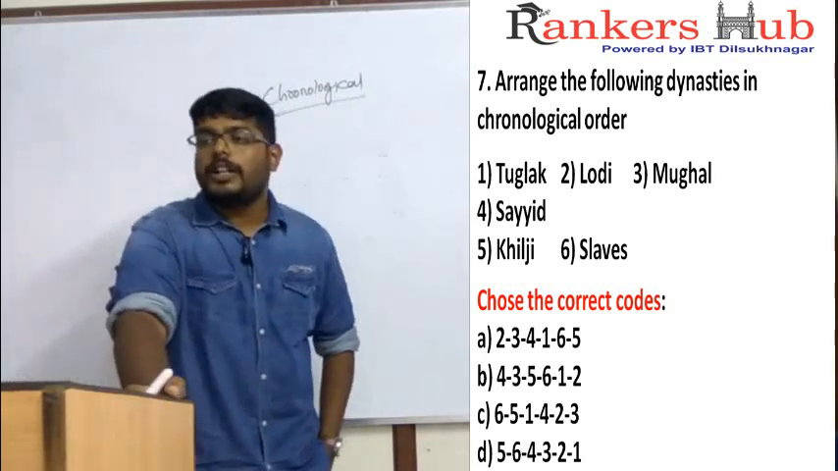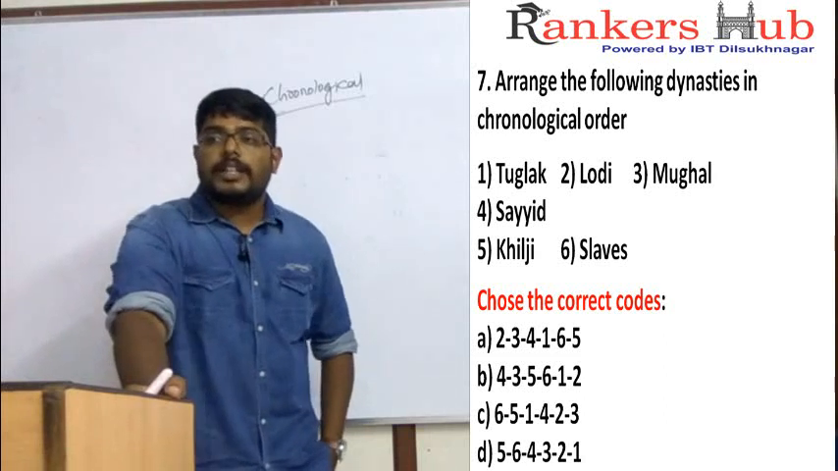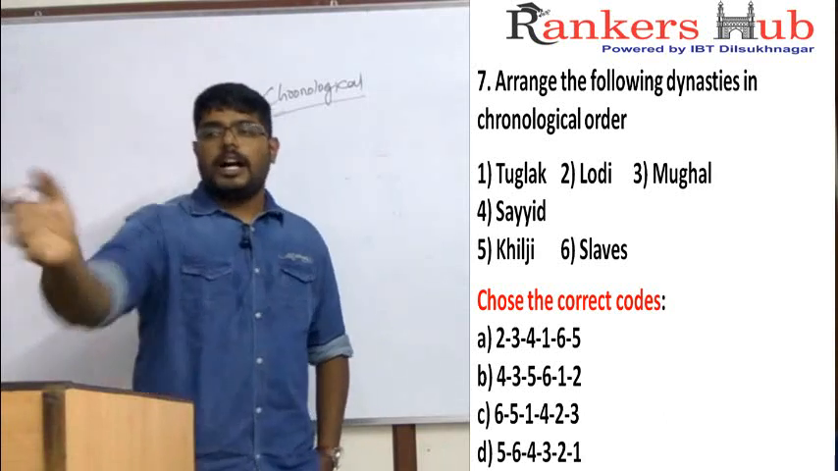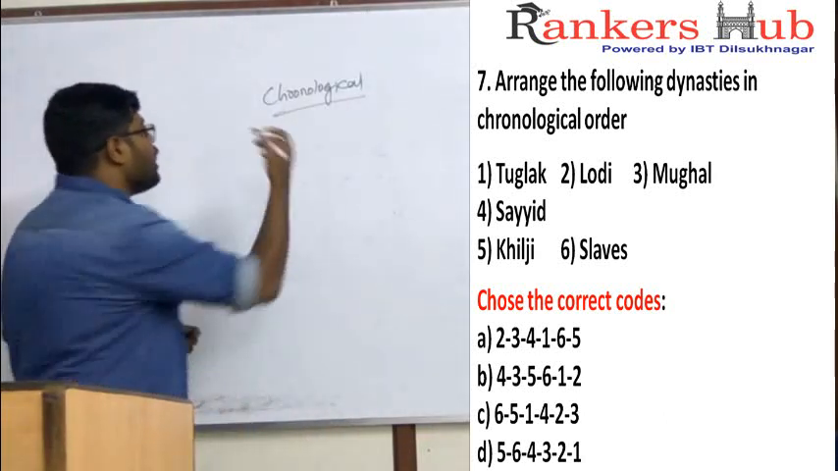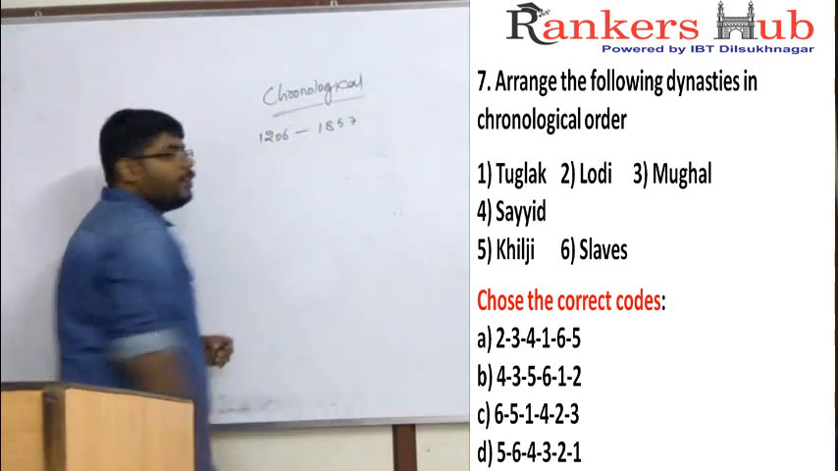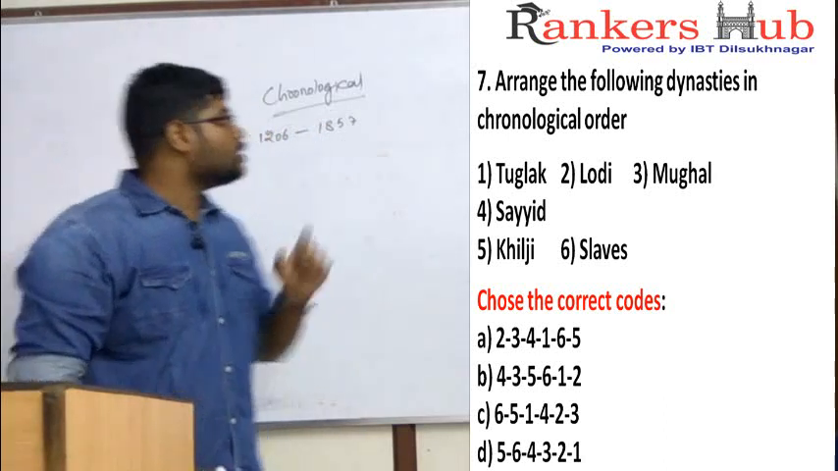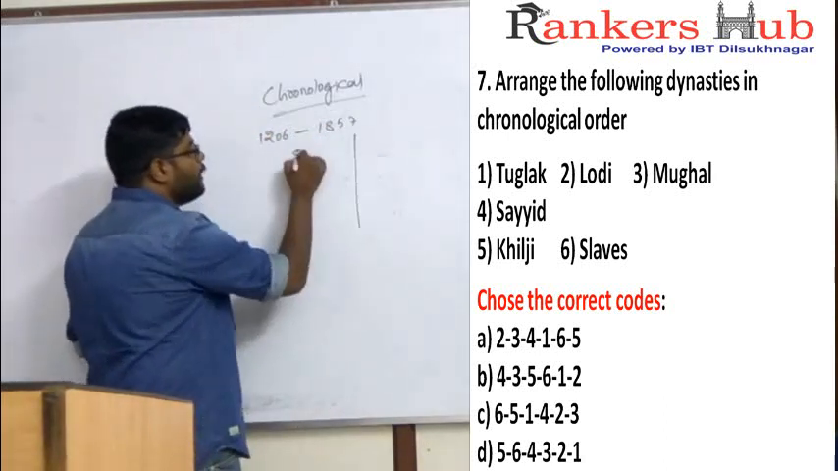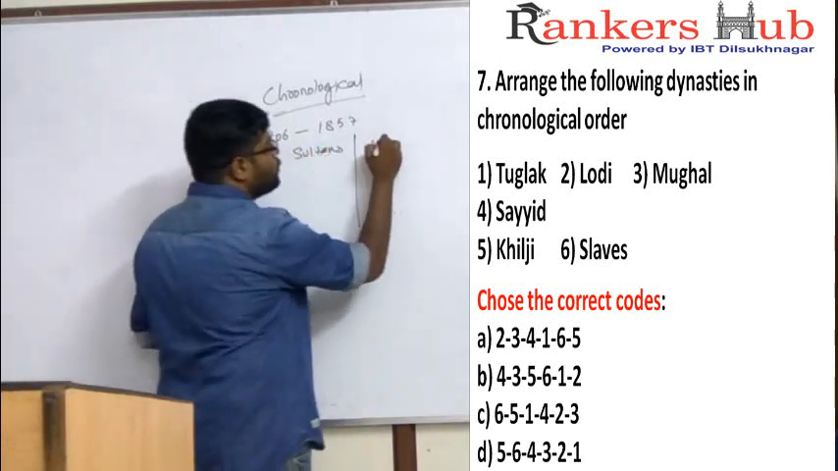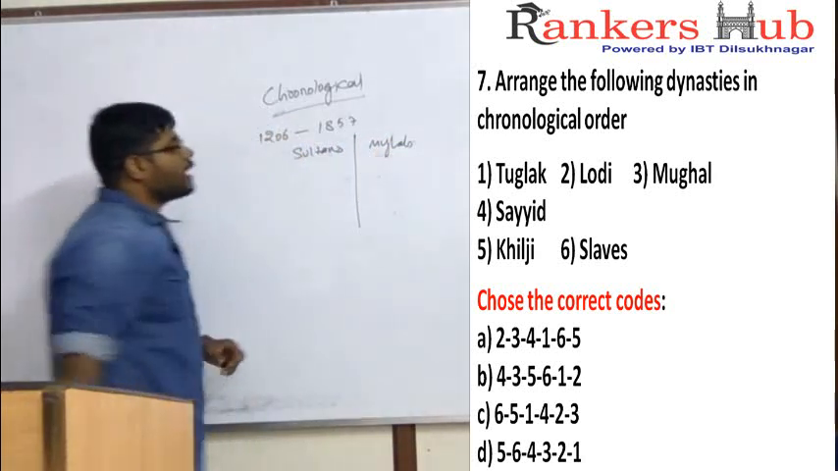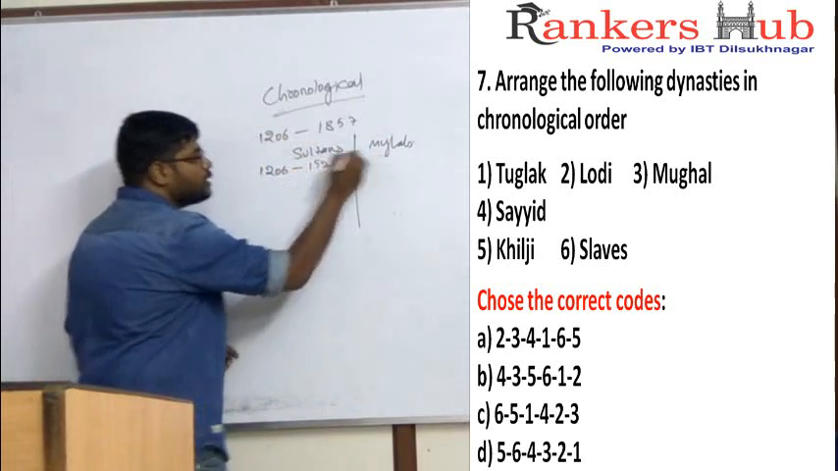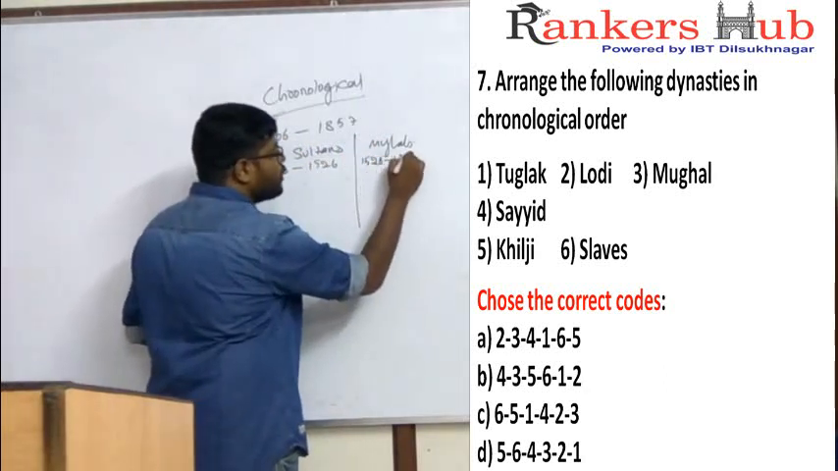So what are the options given? 1 Tughlaqs, 2 Lodis, 3 Mughals, 4 Sayyid, 5 Khilji and 6 Slaves. Let us arrange them in the chronological order. Muslims ruled our country from 1206 to 1857. From 1206 to 1857, two sets of Muslims ruled our country. One will be Sultans and second will be Mughals. Sultans ruled from 1206 to 1526 and Mughals ruled from 1526 to 1857.